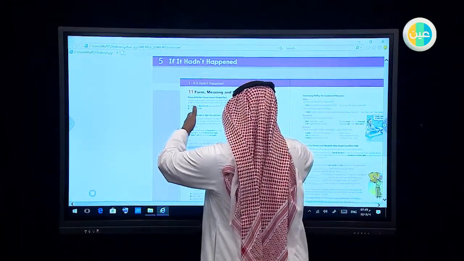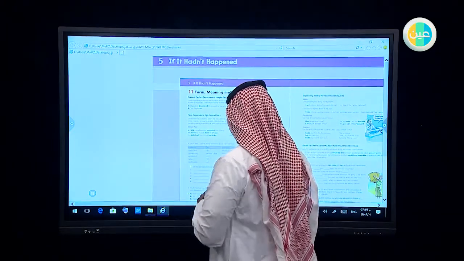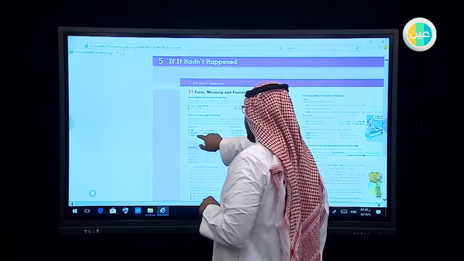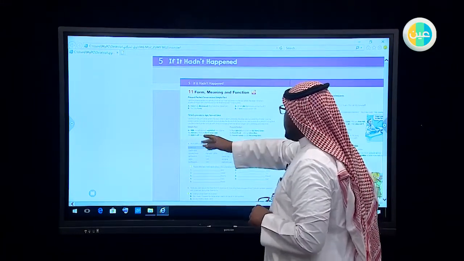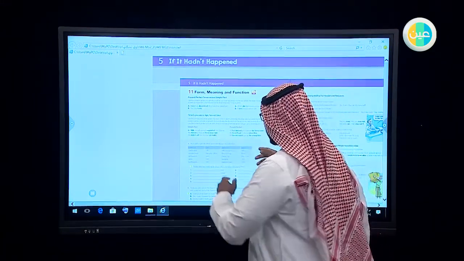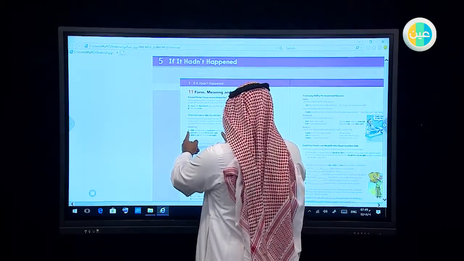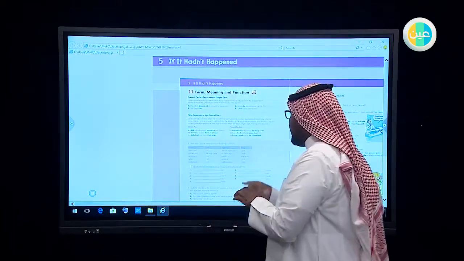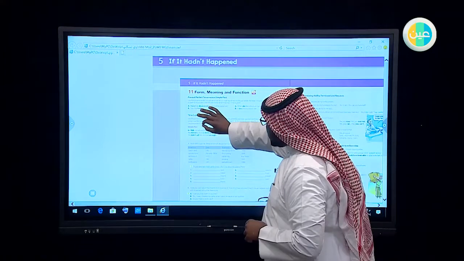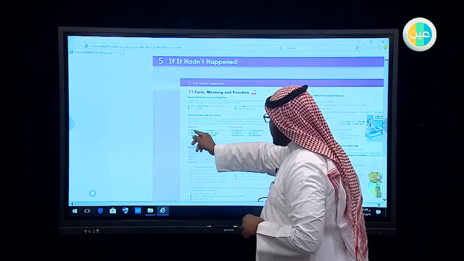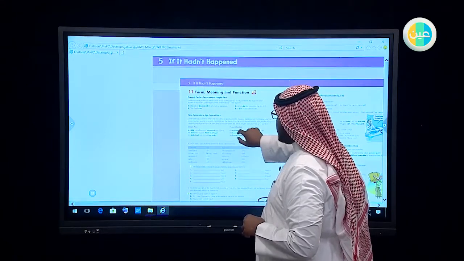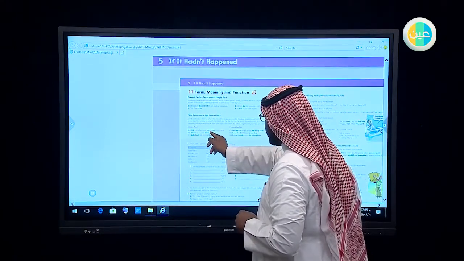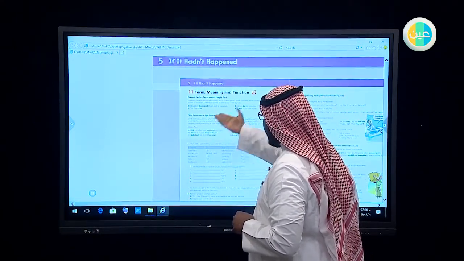Let us first work with ago. In 1908, a small asteroid exploded over Siberia. We moved to Moscow 3 years ago. As you see here, we use ago to mention something that happened in the past. We specify the date, which is 1908. A small asteroid exploded over Siberia. And of course, here we use the verb in its past form.